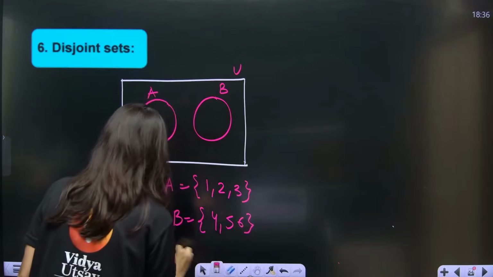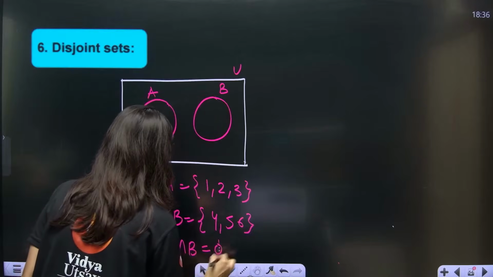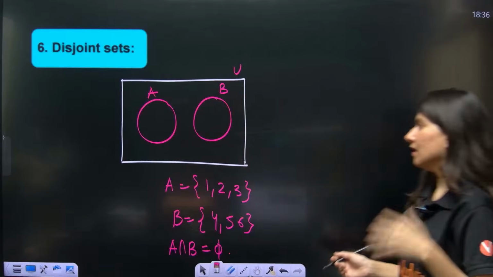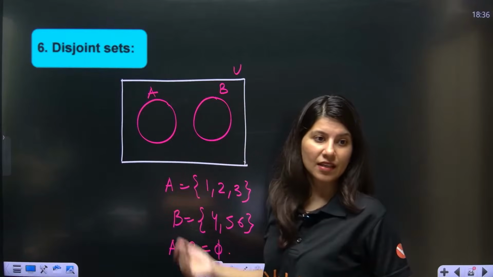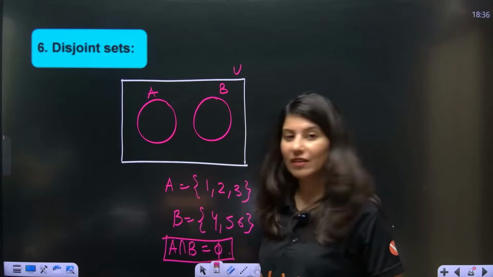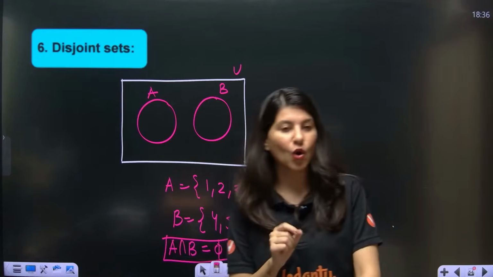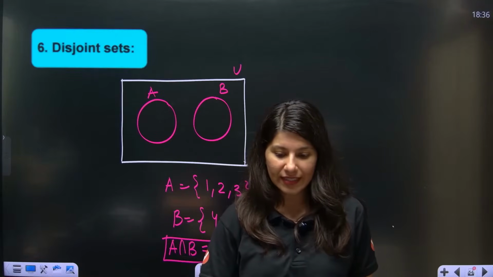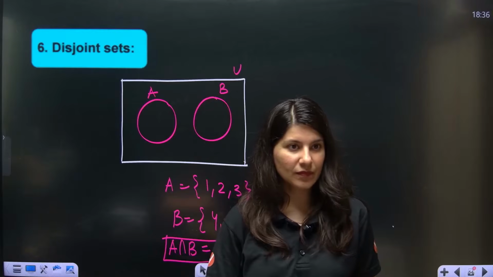If somebody asks me A intersection B, that is null. So no shading, no section. So whenever A intersection B is null, we will call them disjoint sets. Okay. Clear?